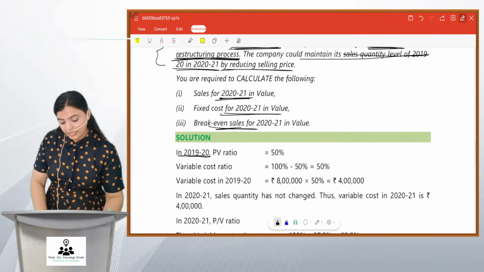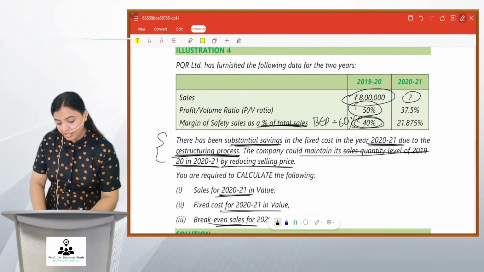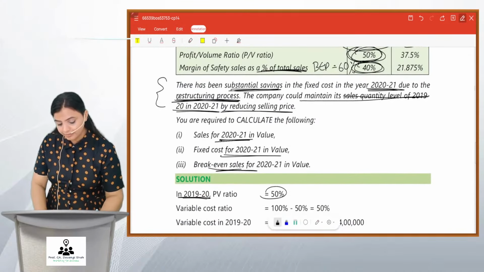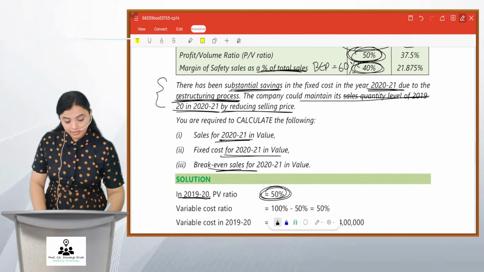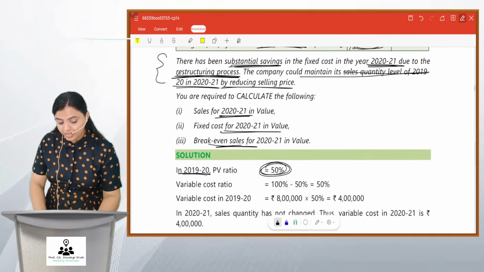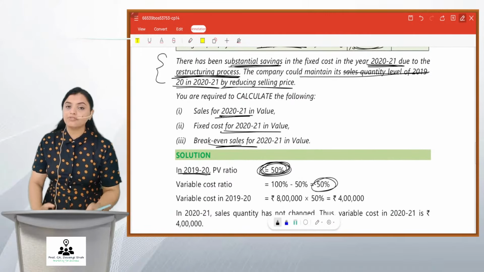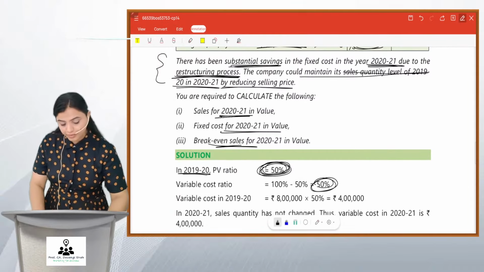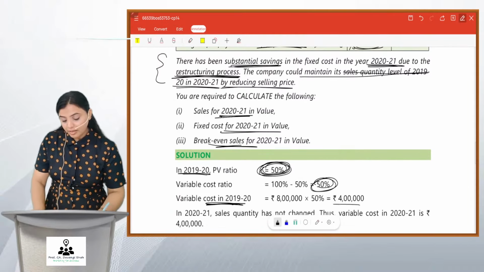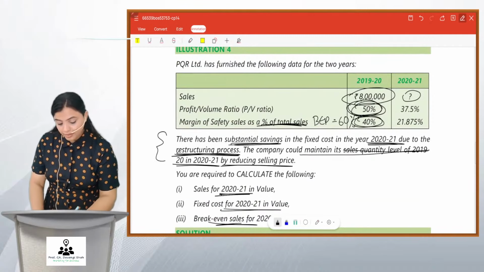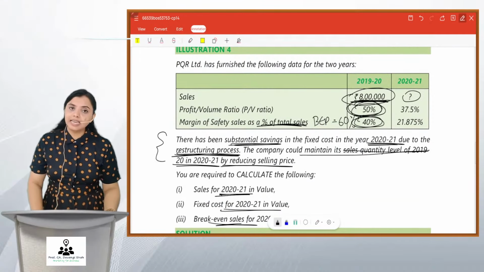In 1920, PV ratio is 50%, correct? And if PV ratio is 50%, obviously the balance 50% will be variable cost. Okay. So friends, 8 lakhs is the sales.